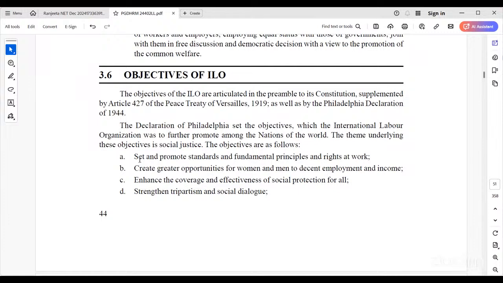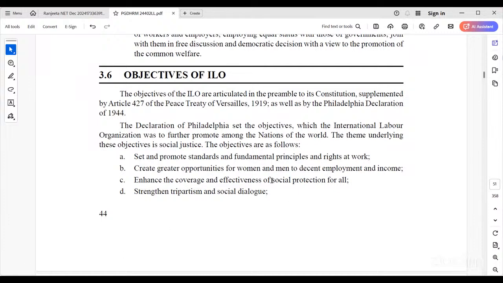Industries can provide more employment opportunity for men and women, payment of fair remuneration, and give employment opportunity to the younger generation, to increase employment opportunities and enhance the coverage and effectiveness of social protection for all.